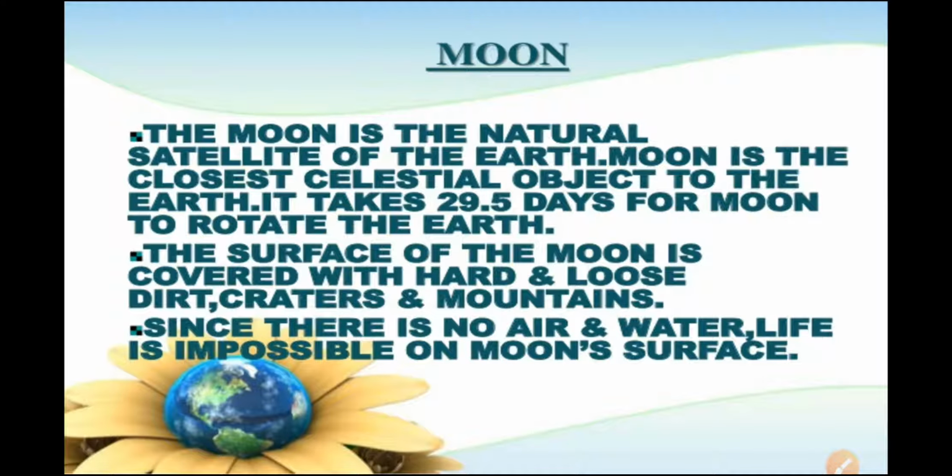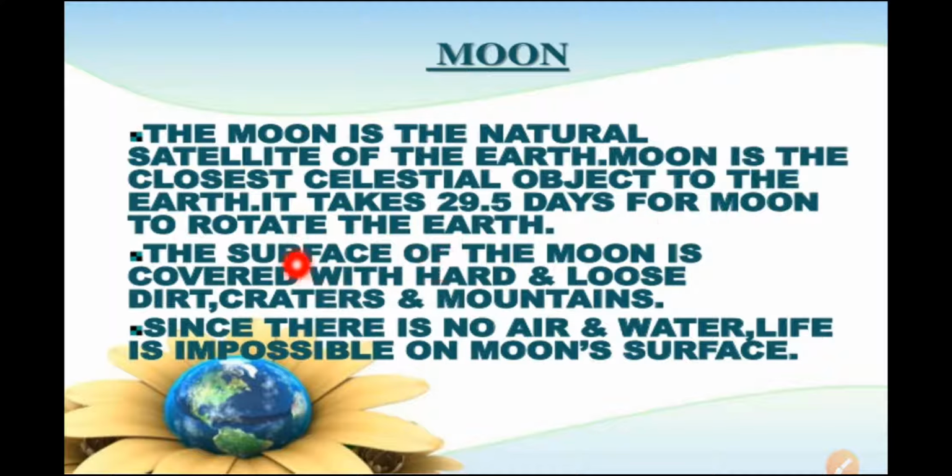So, information about the Moon. The Moon is a natural satellite, and it revolves around the Earth. The Moon is the closest celestial object to the Earth. It takes 29.5 days for the Moon to rotate around the Earth.